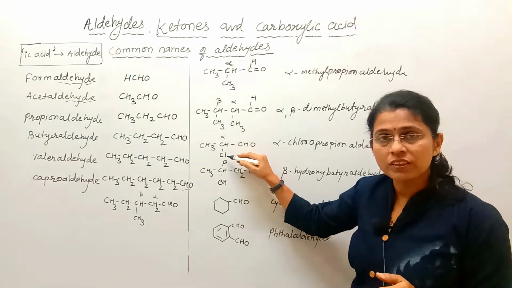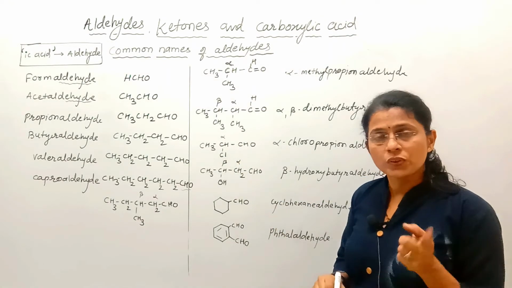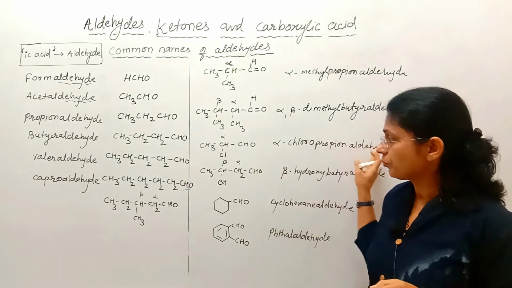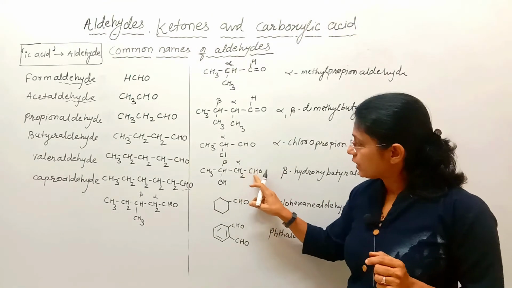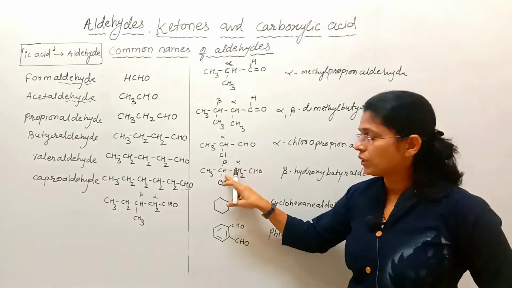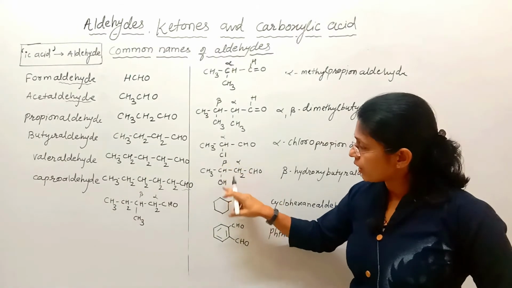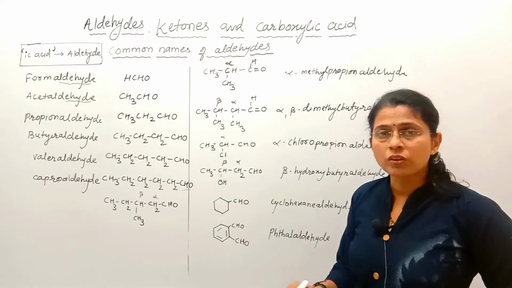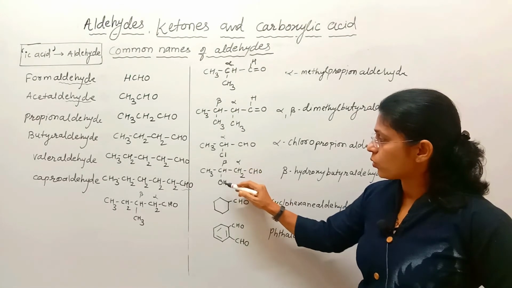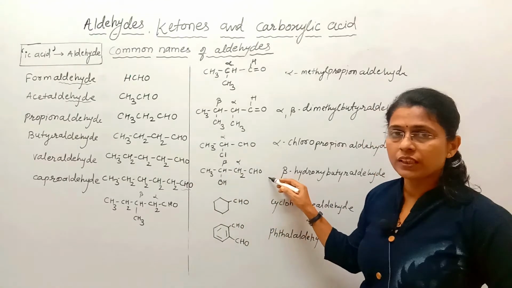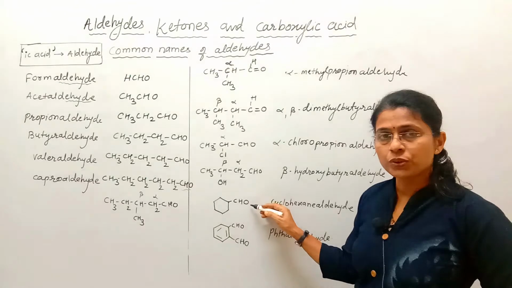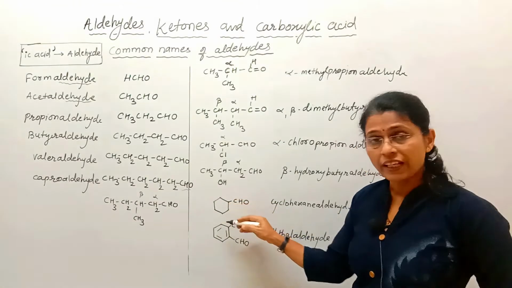At alpha position there is Cl, that is chloro, so its name is alpha chloropropionaldehyde. Look here, CHO functional group, next to this the carbon is alpha, next to this the carbon is beta. At the beta carbon OH hydroxyl group is attached, that's why its name is beta hydroxy butyraldehyde. Here a cyclic ring is attached to CHO, it is not aromatic, it is cyclic.